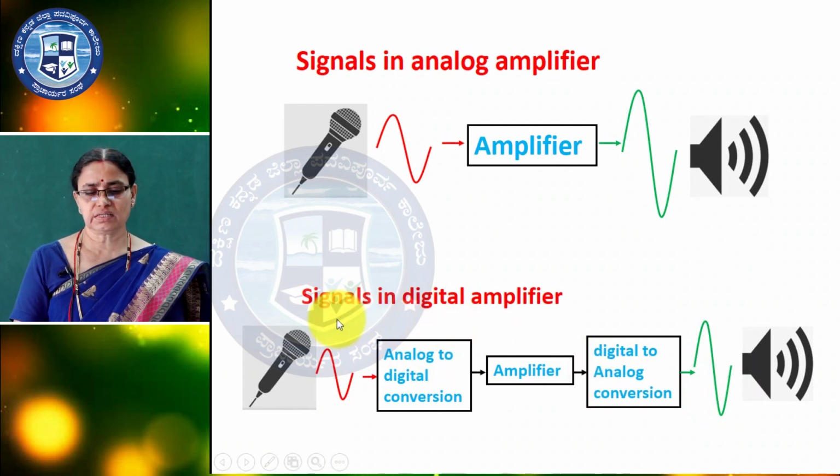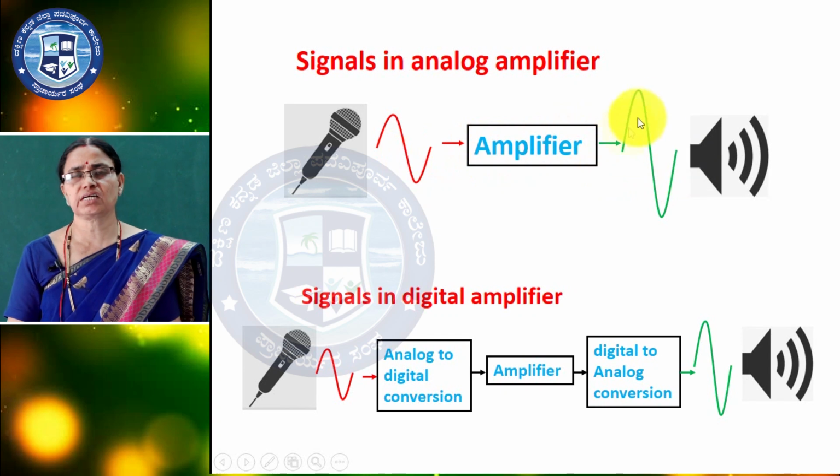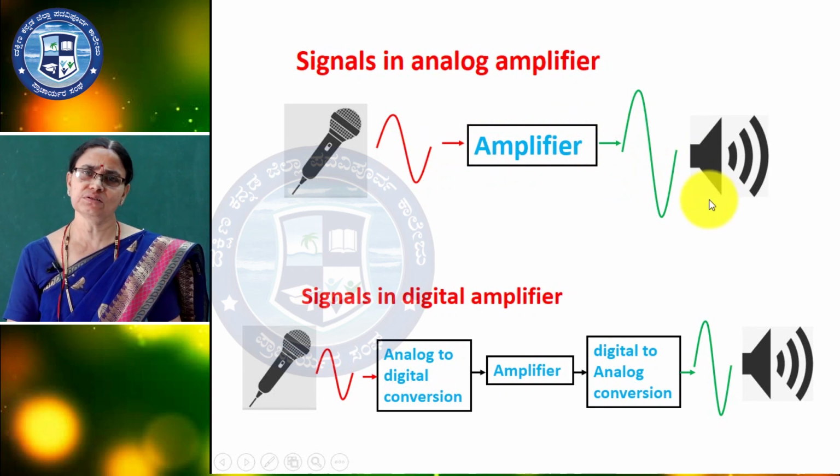Clear? So here the amplifier is only the analog amplifier; the microphone converts sound signal into electrical signal, it is amplified, and the loudspeaker converts electrical signal into sound signal.